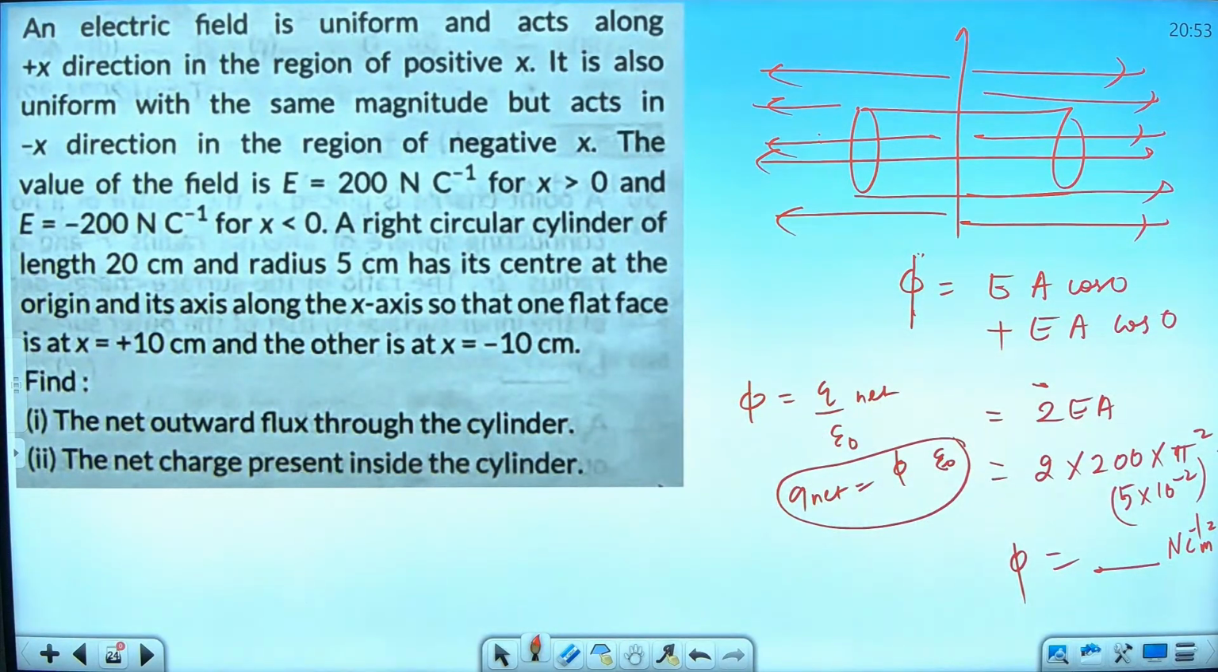I hope you have understood this question. It is a 5-mark question. First find the flux, and then multiply the flux with the permittivity of free space to get the value of net charge enclosed. I hope it is clear.